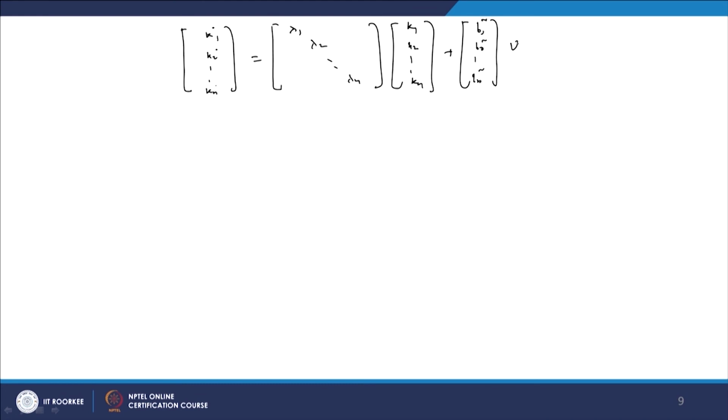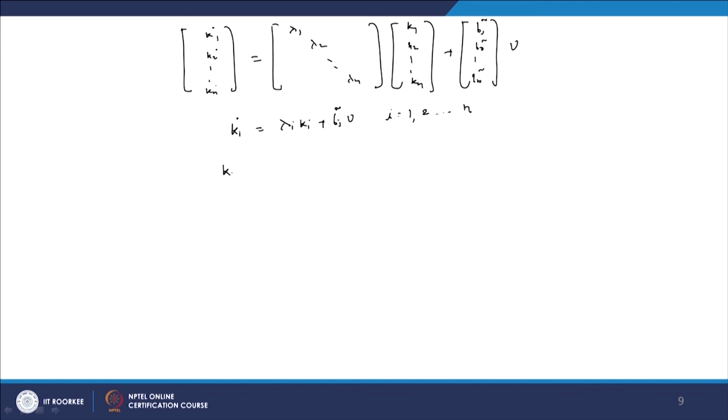So, now this equation, that is ki dot equals lambda i into ki plus bi bar into u, for i equal to 1, 2, up to n.